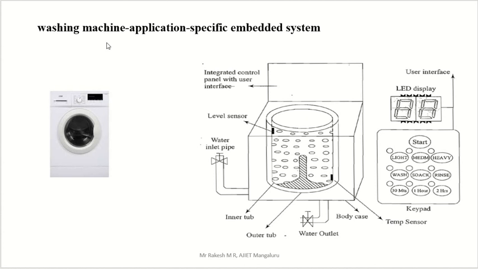This is another type of embedded system, because you know why we are using a washing machine: it is used only for washing your clothes. You can't use it as a microwave oven, you can't use it as an ATM, you can't use it as an AC also. So these are related to application specific embedded systems, one of the examples.